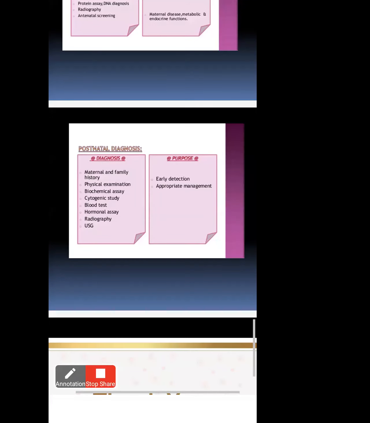Cytogenetic study is about the cells and genes. And blood test, that is a normal blood test. And hormonal assay, how the hormones are functioning, which hormones are released properly in females, which hormones in males, whether they are released normally, how much normal hormone level is in the particular female and male, you can observe. And radiography. Radiography means visualization of the total uterine cavity and cervix, placenta, and the total outline of the uterine cavity, which you can also observe in radiography, like X-rays.